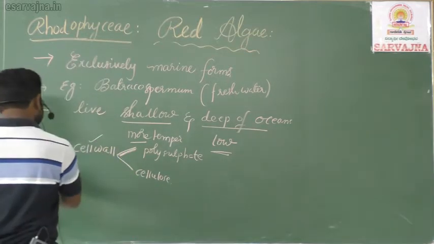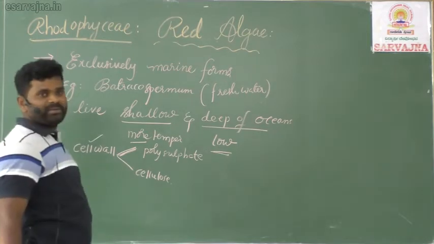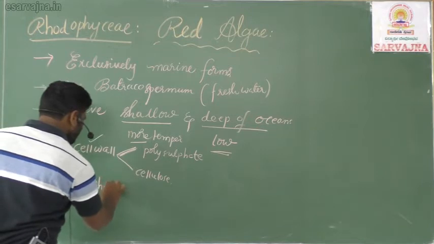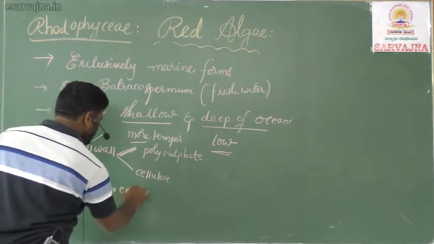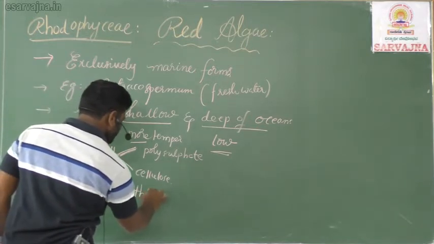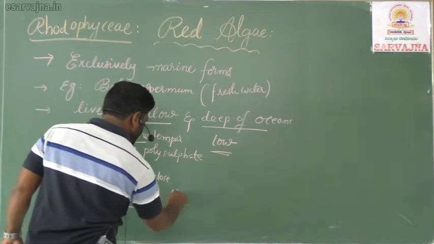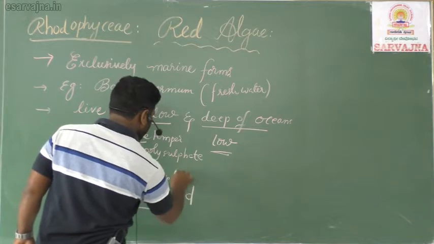And coming to the pigmentation. Why is it called red algae? It has R-phycoerythrin. R-phycoerythrin, right, is the dominant pigment, and it has chlorophyll a and d.